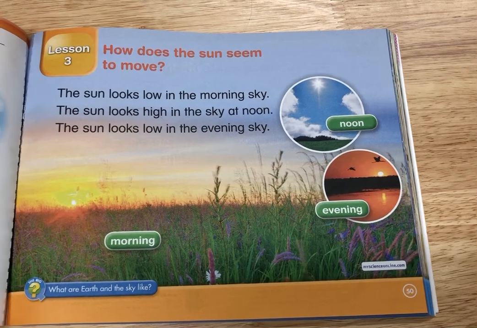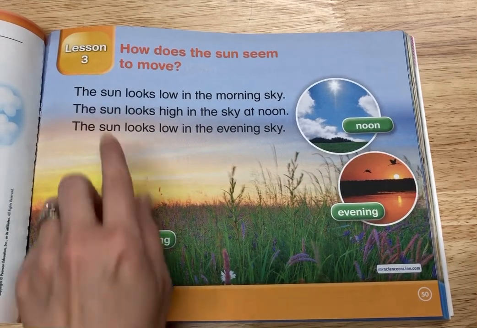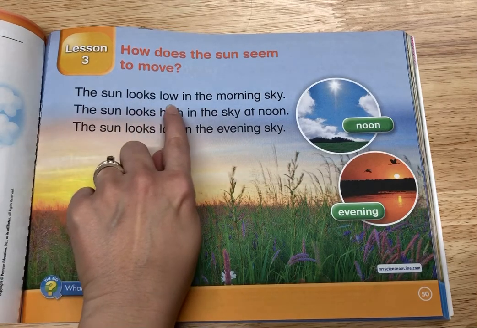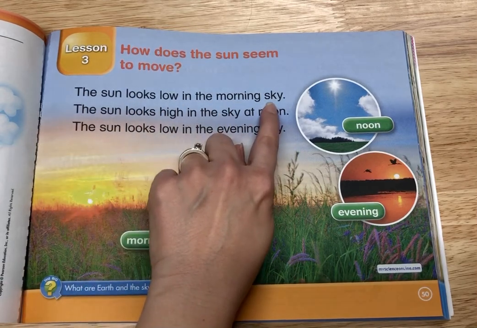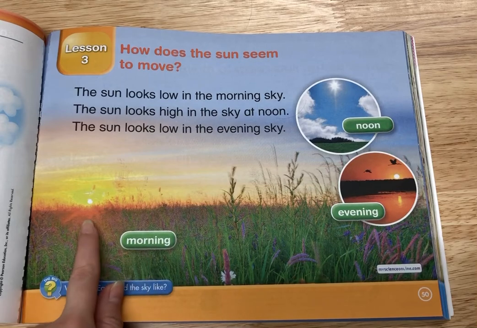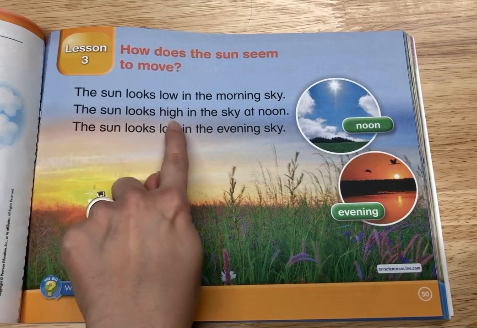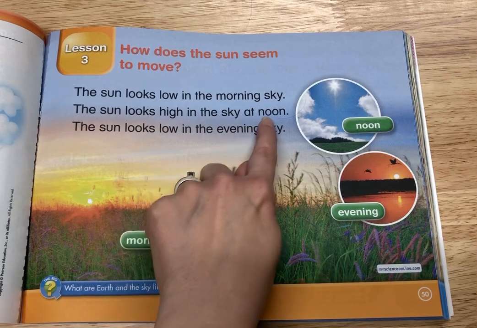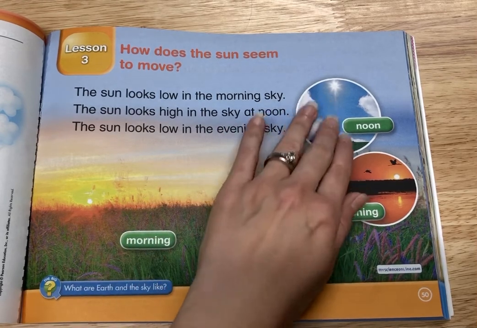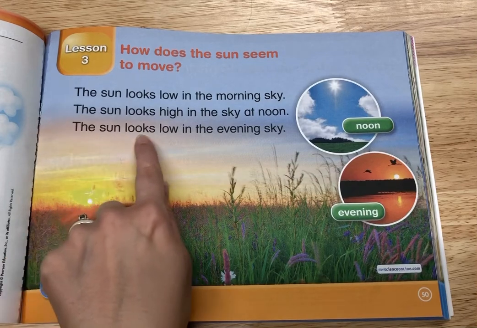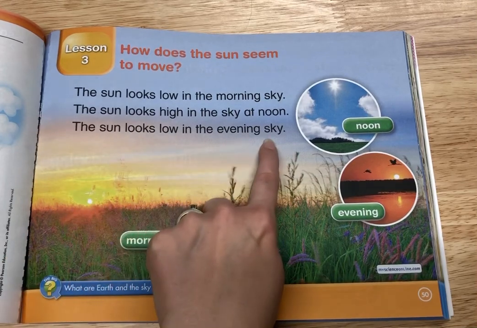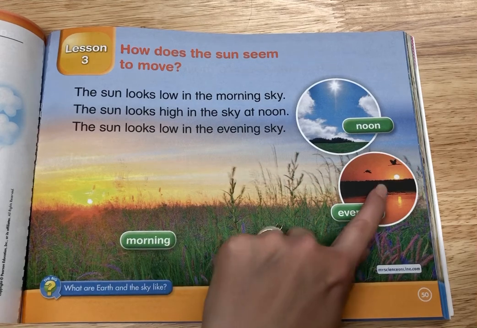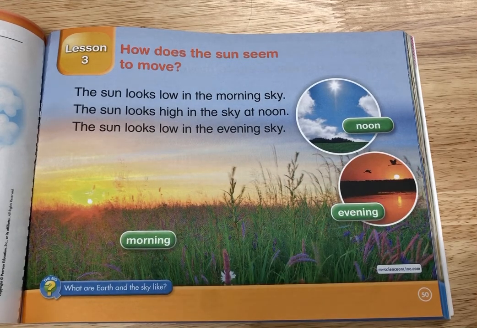All right, I'm going to read what it says and then we'll answer some more questions. The sun looks low in the morning sky, right here. The sun looks high in the sky at noon, right here. The sun looks low in the evening sky, which is here. Now, we're going to talk about why the sun is in different parts of the sky during the day and